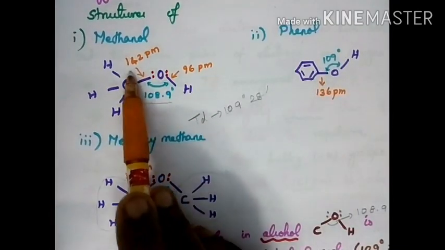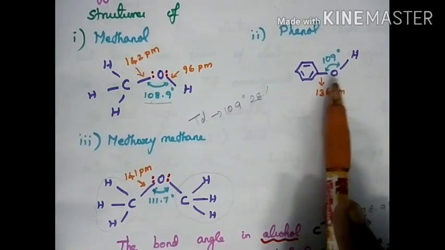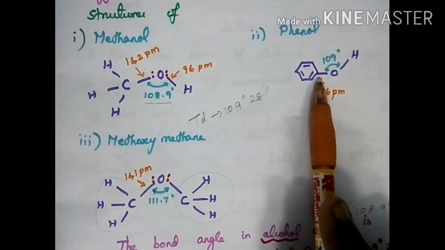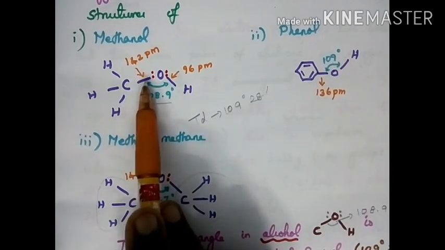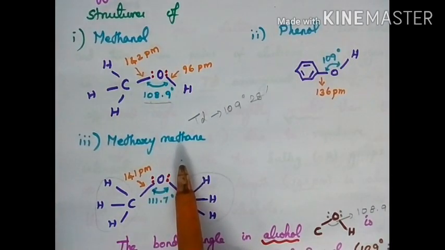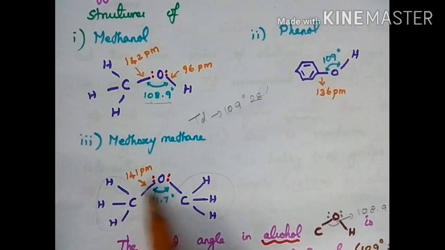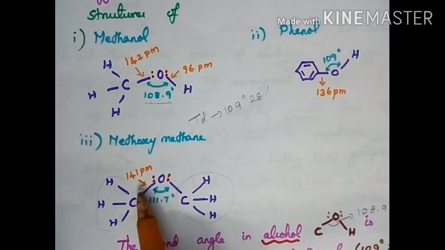Here the bond length is 142, here it is 136, since the oxygen is attached to an sp2 carbon. sp2 means double bonded carbon. Here the oxygen is attached to a single bonded carbon, so the bond length increases. In methoxymethane, the bond angle is 111.7 degree.